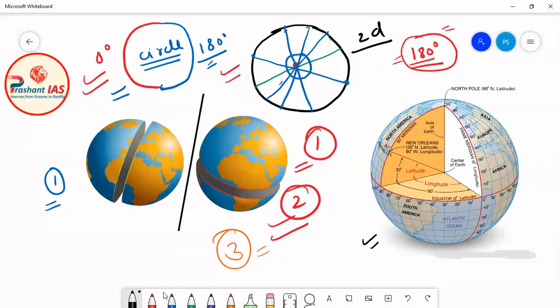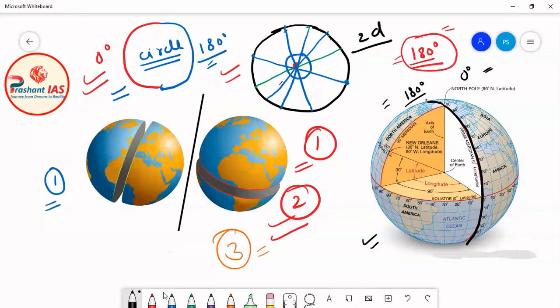The circle which I am highlighting in black color is the 0 degree meridian, or prime meridian. Just opposite to it there is the 180 degree meridian. We have to identify the circle made by joining the 0 degree meridian and 180 degree meridian.